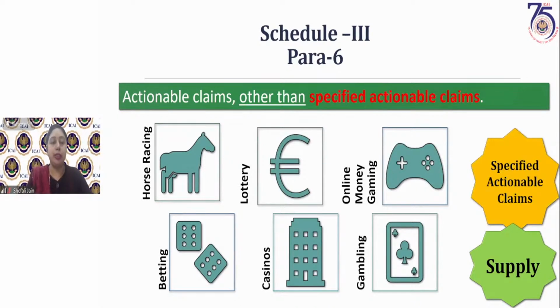So now we come to an end of para 6 of Schedule 3, and the succeeding paras are not at the intermediate level. So the Schedule 3 discussion is over. I told you that the non-supplies are listed not only in Schedule 3, they are also notified by the government by way of notification. A circular is also there which clarifies that this transaction is neither a supply of goods nor a supply of services. So Schedule 3 is over now.